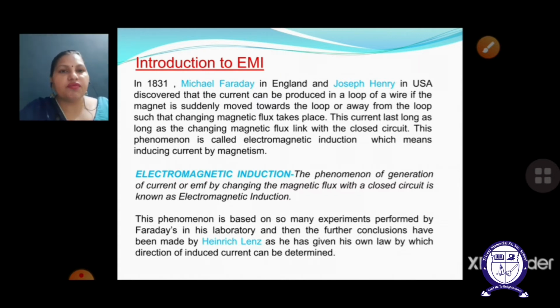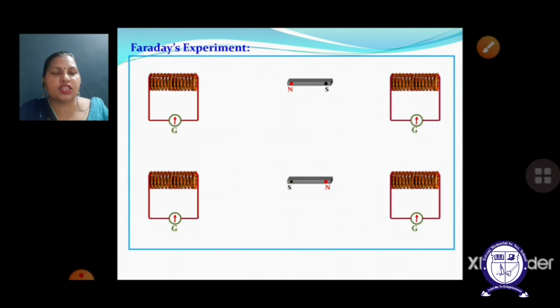Initially Faraday gave the concept of EMI, that the induced EMF is directly proportional to the rate of change of magnetic flux, but he failed to give the direction of the induced current or induced EMF. That concept was given by Heinrich Lenz, who gave the direction in which the induced current or EMF is going to be generated.